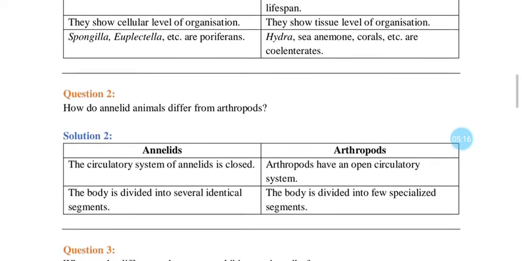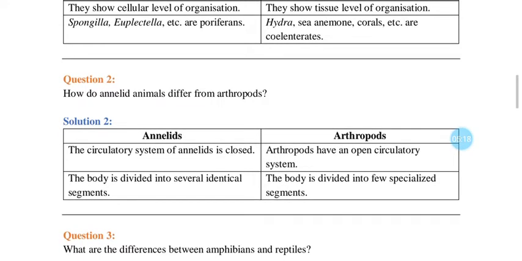Question number 2. How do annelids, or Annelida animals, differ from Arthropoda? Once again, the same logic, we have to apply what advancements are there, accordingly we classify them. The circulatory system of Annelida is closed. Arthropoda have an open circulatory system.